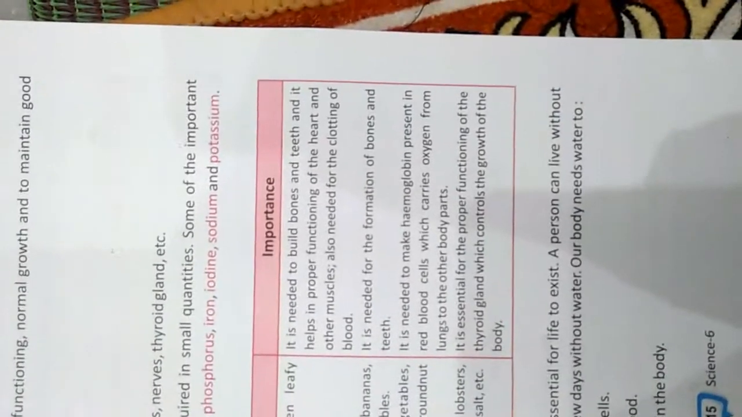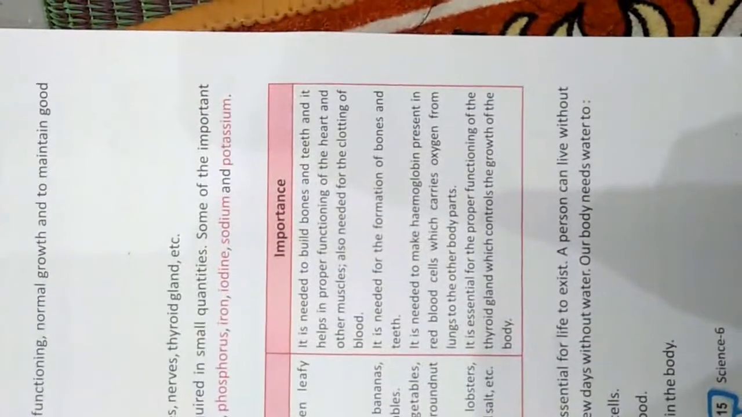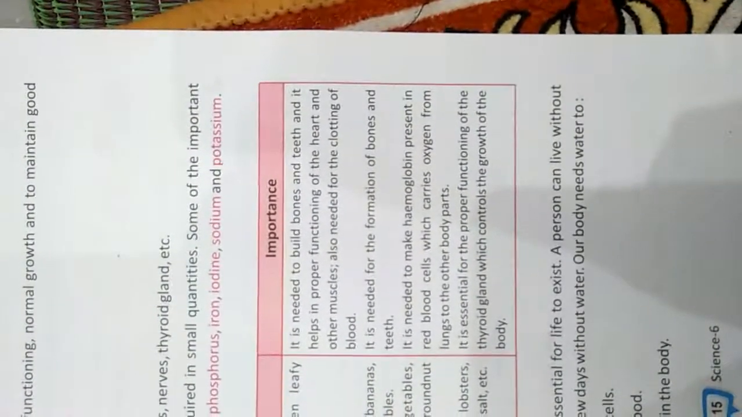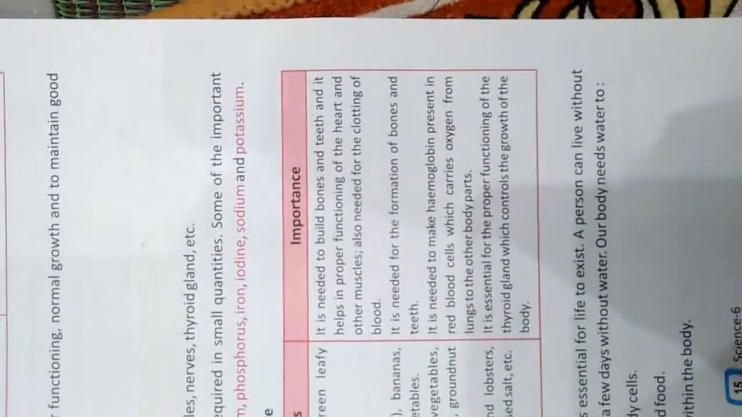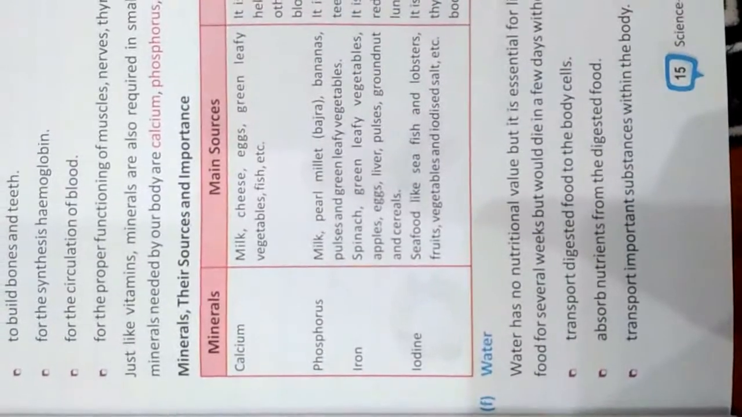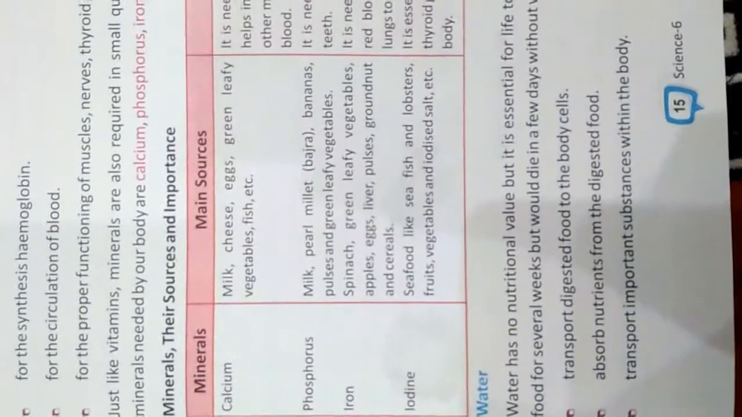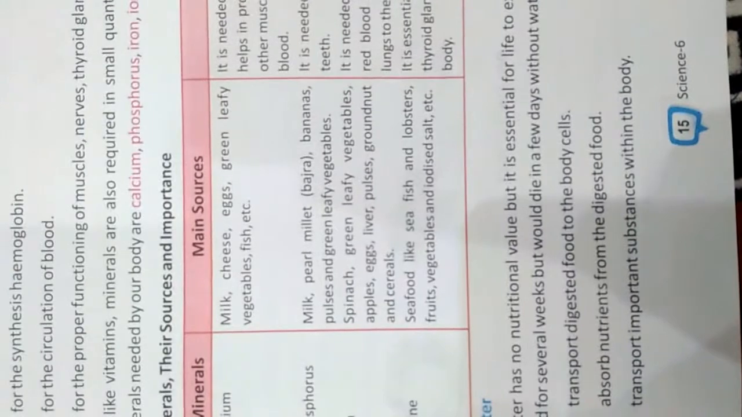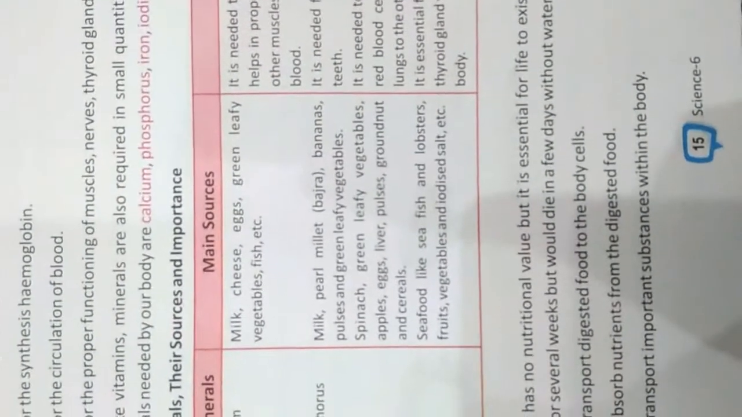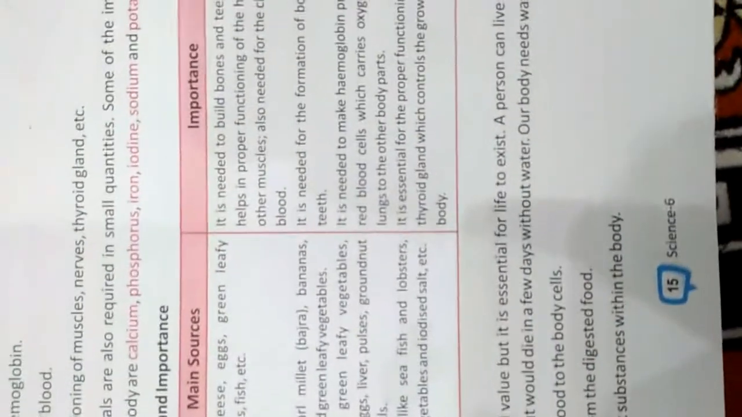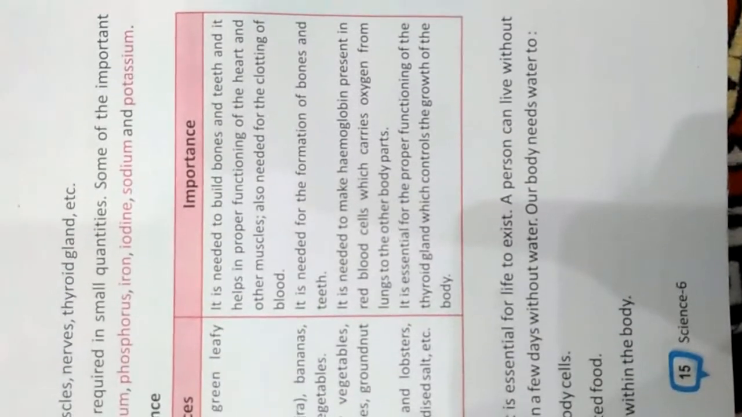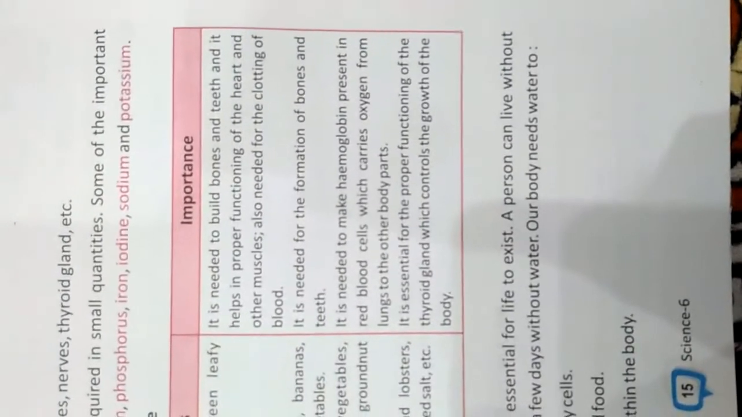So basically, you know that the hemoglobin which is present in our red blood cells is responsible for carrying oxygen to different parts of the body. Our next mineral is iodine, which we get from seafood like shellfish and lobsters, fruits, vegetables, and iodine salt, which we get from the seas and oceans. Iodine is essential for the proper functioning of the thyroid gland, which controls the growth of the body.